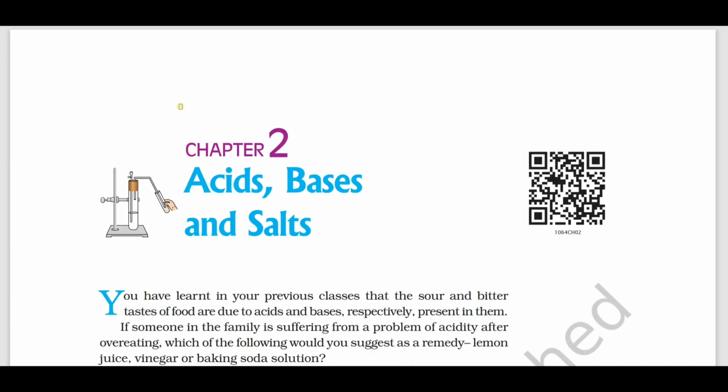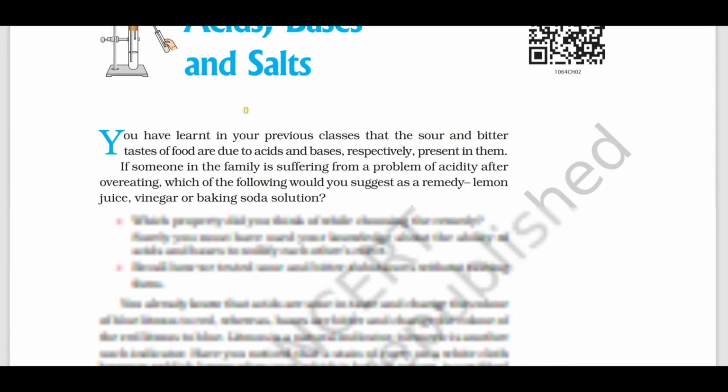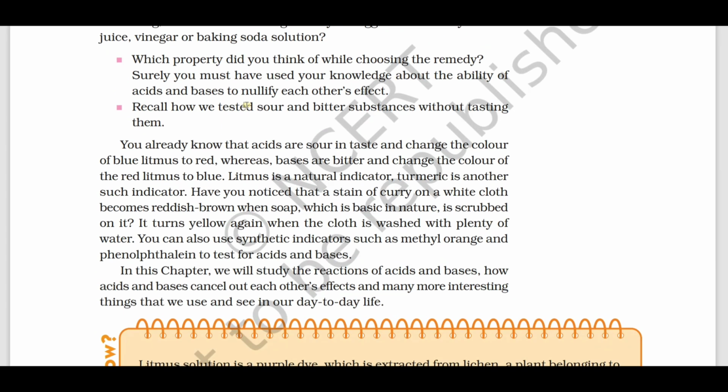Now the unit acids, bases and salts is again a very important unit from the examination point of view. Here the important thing you are going to learn is the taste of acids. Acids are sour in taste and they change the color of blue litmus to red. Opposite to that, red litmus to blue is changed by the bases, which are bitter in taste.